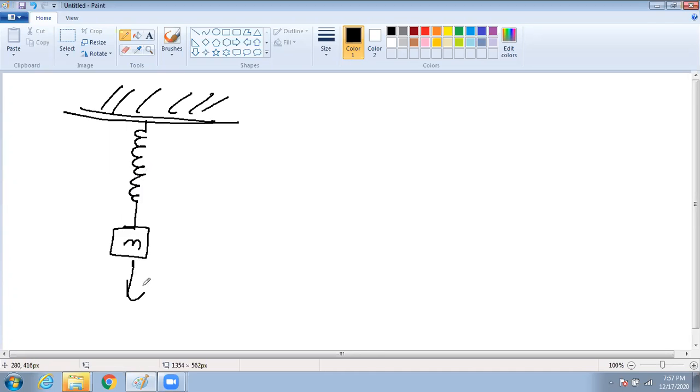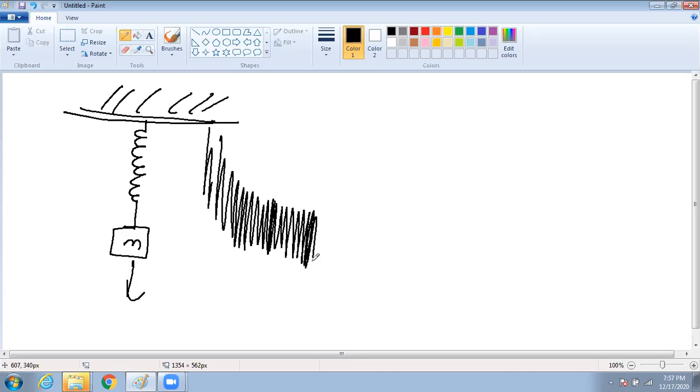If I want to pull this, what will happen? You tell me. Ideally, what should happen? This will be oscillating or not? ऊपर नीचे होगा कि नहीं? Yes or no, Swaroop? Have you tried this? This will oscillate. हाँ सर. That means I am actually pulling. This is the equilibrium. This is the position when the spring is normal. I am actually pulling it.